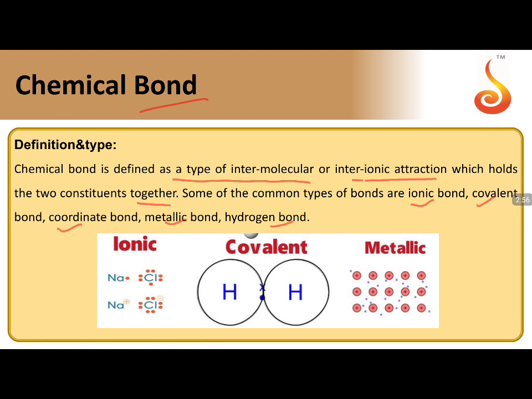An ionic bond is particularly observed between two types of elements: an element which belongs to the category of metals and another element which belongs to the category of non-metals. If you see the second one, both hydrogens are non-metals. And you see the metallic bond is only shown by metals.